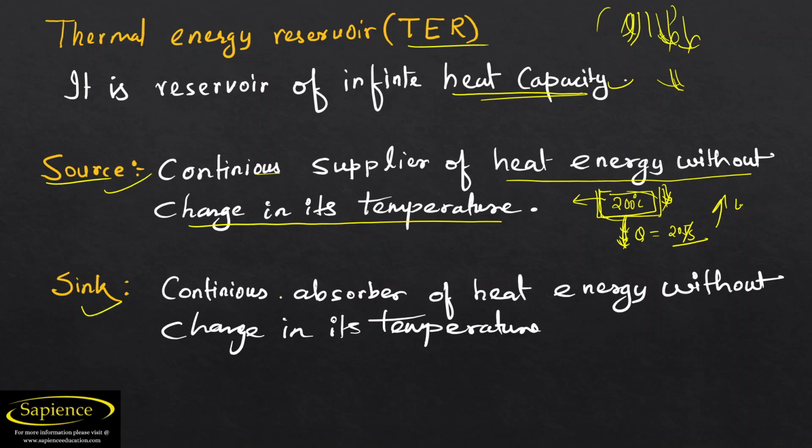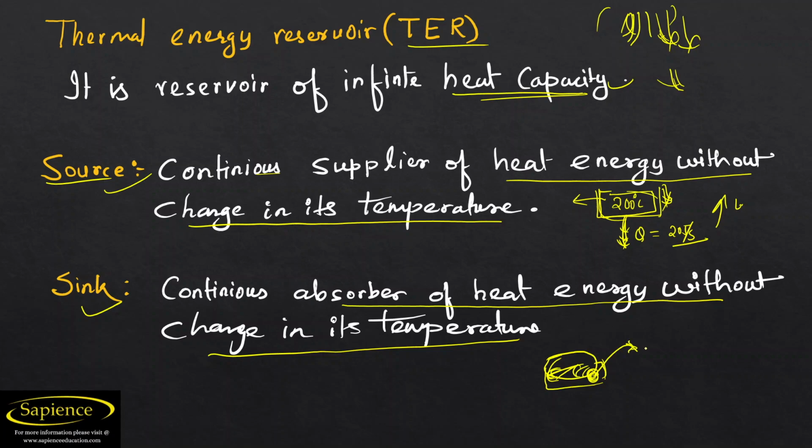What is a sink? A continuous absorber of heat energy without change in its temperature. For example, take our refrigerator system, or an AC. AC is simply absorbing heat from this room and throwing it outside into the atmosphere.